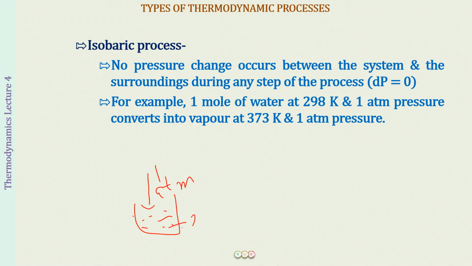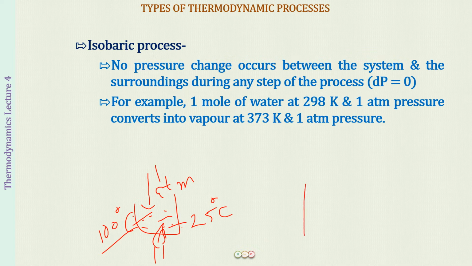So if you have this water at 25 degrees Celsius and you start heating it, it will keep on increasing the temperature of the water up till 100 degrees Celsius, when the water will start boiling. And again, the pressure is going to remain the same. That will be 1 atmospheric pressure, the pressure which is being exerted by the atmosphere on water. So throughout the whole process, what is being constant? That is pressure. So isobaric, therefore pressure.